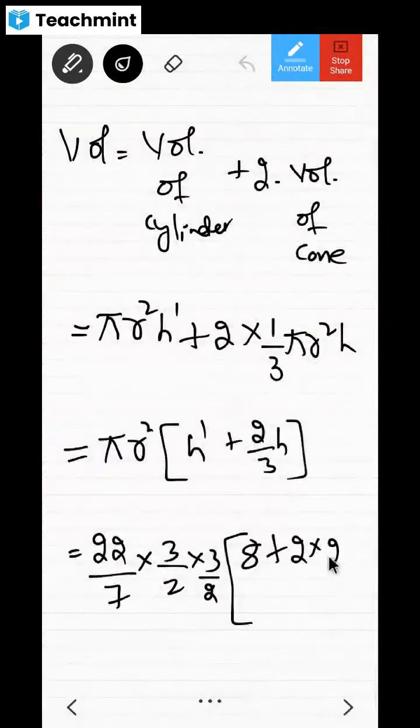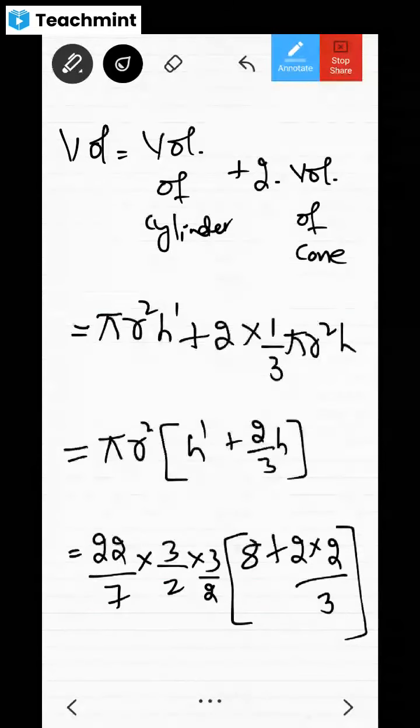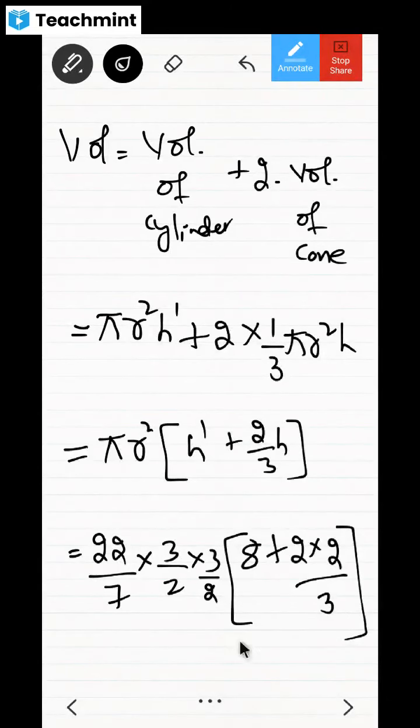Just keep that 2 and divided by 3. Don't you think it is correct, whatever I have written? Is it correct or not, dear children? Yes, sir. Okay.